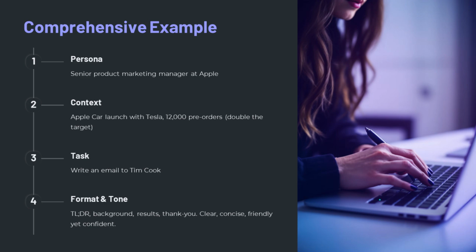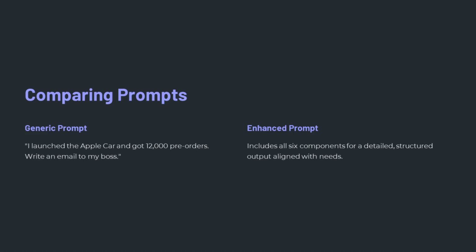Apple car launch." Generic prompt: I launched the Apple car and got 12,000 pre-orders. Write an email to my boss. Enhanced prompt with formula: you are a senior product marketing manager at Apple. I launched the Apple car with Tesla and received 12,000 pre-orders, 200% above target. Write an email to Tim Cook, including a TLDR, background, results, and a thank you section. Use a confident tone. The second prompt ensures the output is detailed, structured, and aligned with your needs.